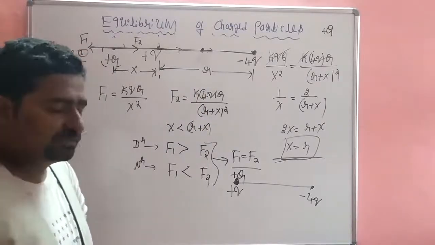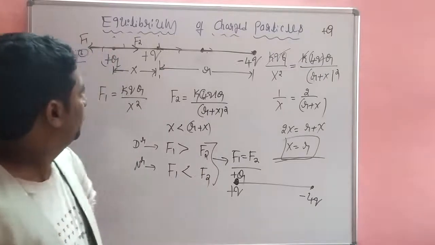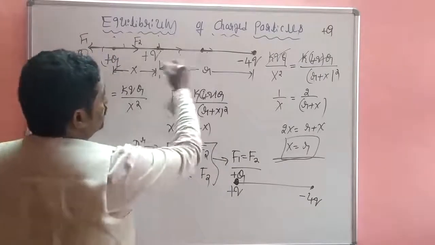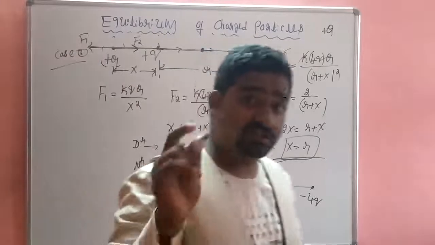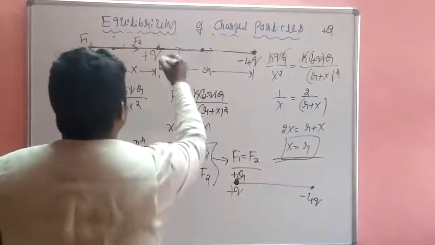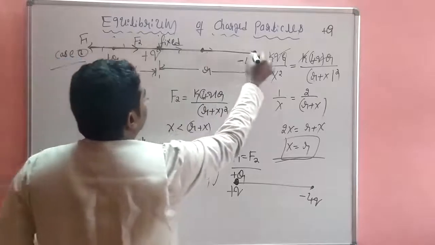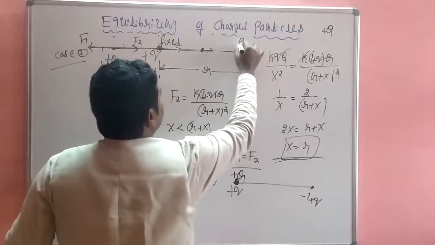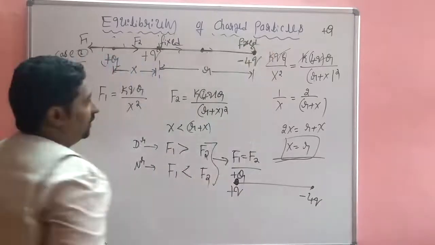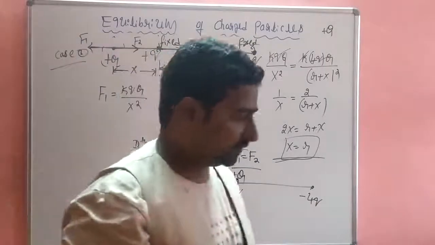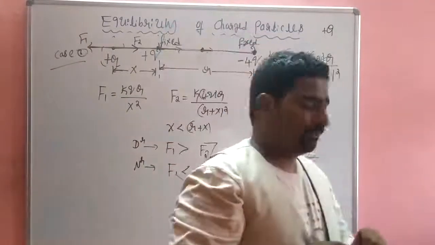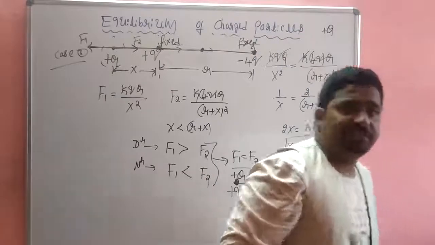Okay, this is the conclusion part. So these are the fixed charges. The charges are fixed, keep it in your mind. This charge is fixed and this charge is fixed. I am talking only about fixed charges. Now come to the point of free charge.